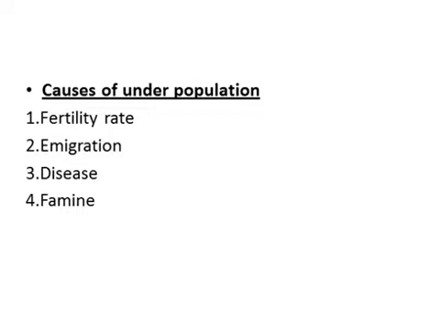Second point, emigration. Emigration is the movement of individuals from one country to another with the intention of settling permanently. There are many factors for this type of movement. They can be divided into push and pull factors. First we will do push factors.